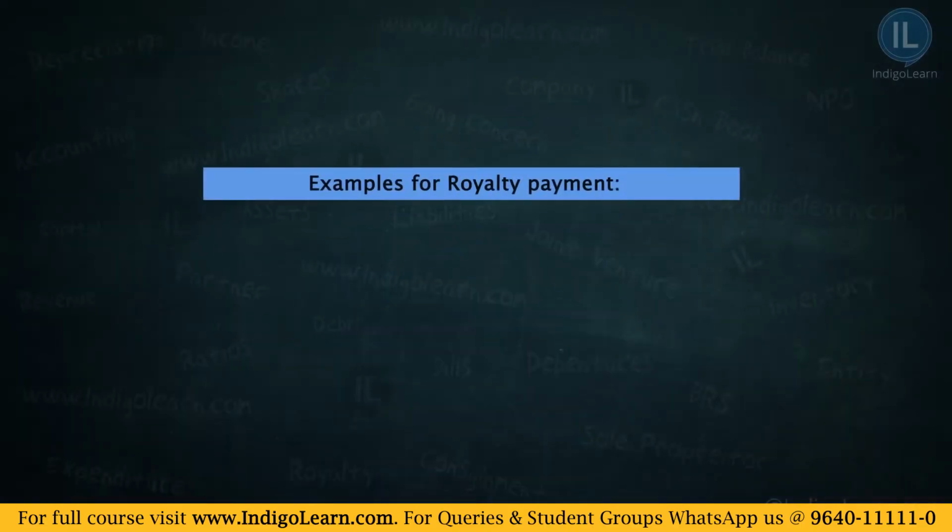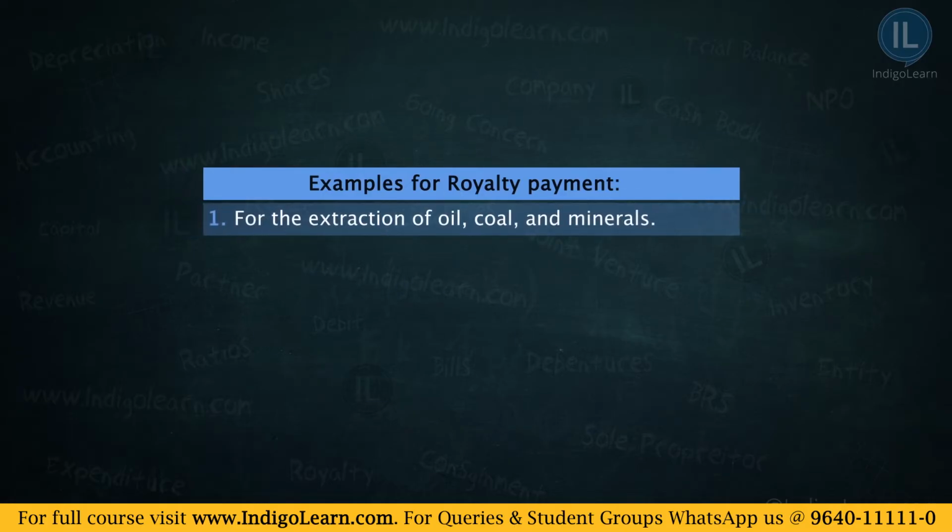So what are some of the examples of royalty payment? The one could be extraction of oil, coal, minerals. So we took an example of coal. There could be an extraction of oil also. So some companies who take these oil reserves on lease and they extract oil, they will make a periodic payment of royalty to the government, right? So there could be again minerals extraction like iron ore extraction or any other mineral extraction.